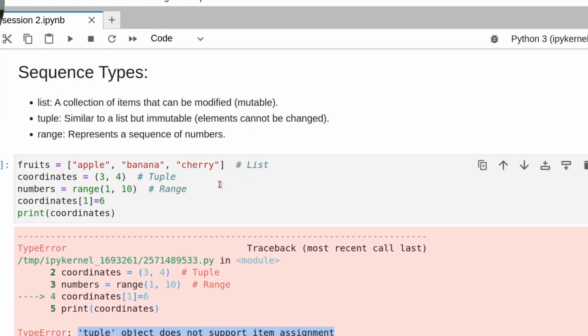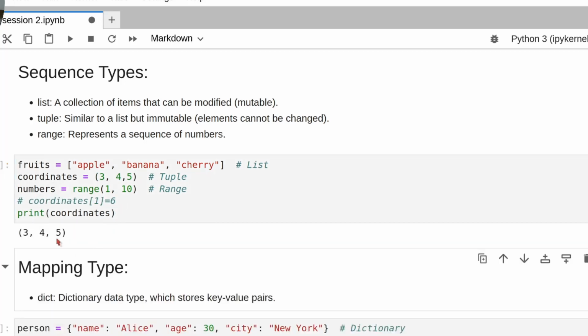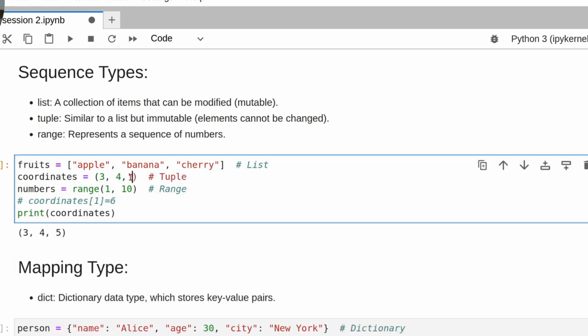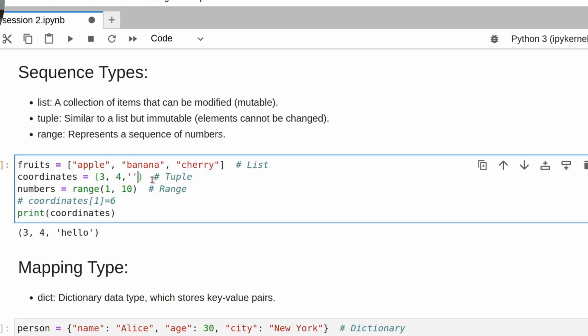Elements cannot be changed. For example, in the tuple, if I have 5 in here, you can comment out this line and it prints 3, 4, 5. But if you put a string, for example hello, and run it now, actually it does support it here. There are different versions of Python, so it depends on the version. I'm using Python 3.10, maybe they have modified it. But the main difference you have to take away is that you can mutate the list, you cannot mutate the tuple.